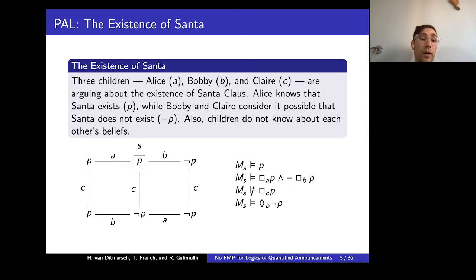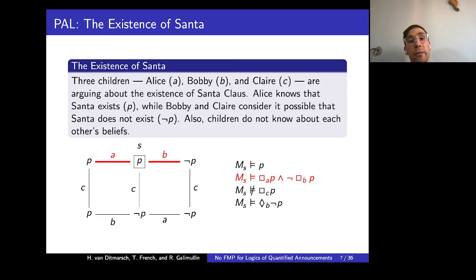So the whole situation can be represented by this epistemic model, where the current state of the evaluation is S, or this squared state, and indeed in the current state Santa does exist. There is a line connecting two states labeled by an agent if the agent considers these two epistemic alternatives equally possible, or in other words, they cannot tell one state from another. For example, in model M, which is our model in state S, it is true that P, meaning it's true that Santa does exist. Also, it is true that Alice knows that P, meaning that in all A-reachable states from the current one, P holds.